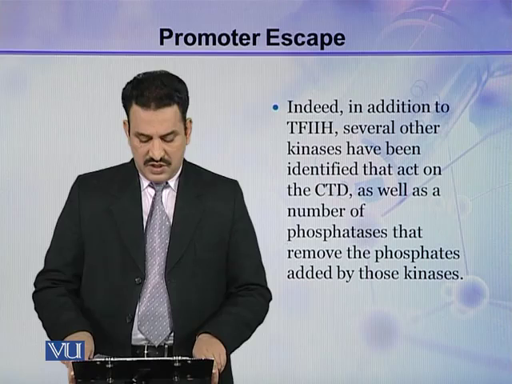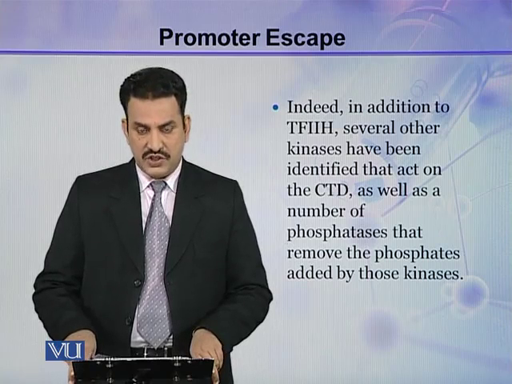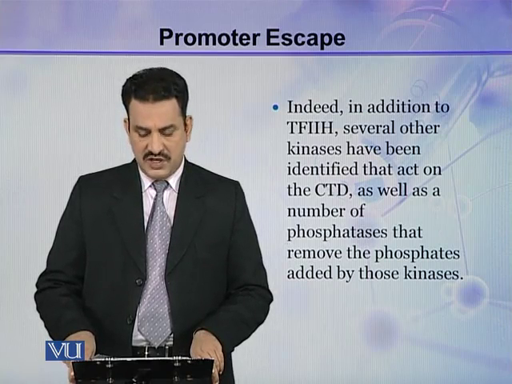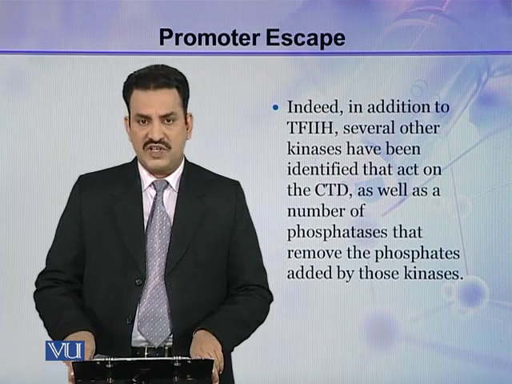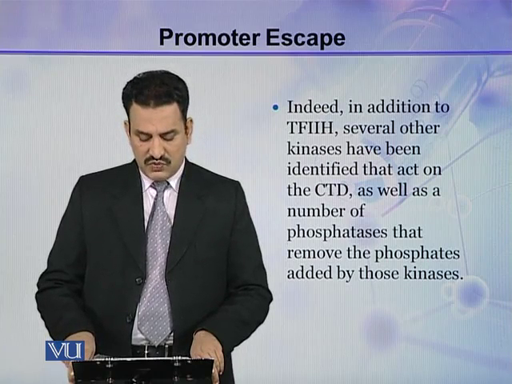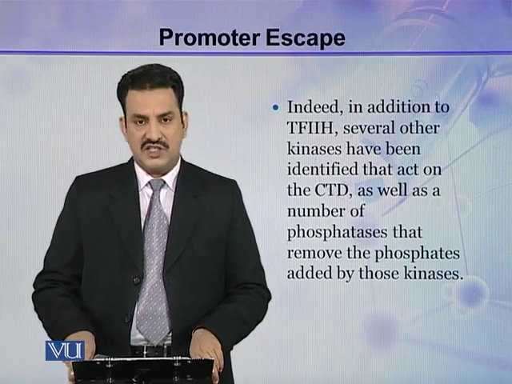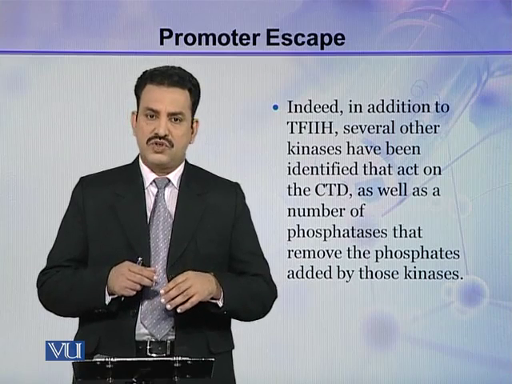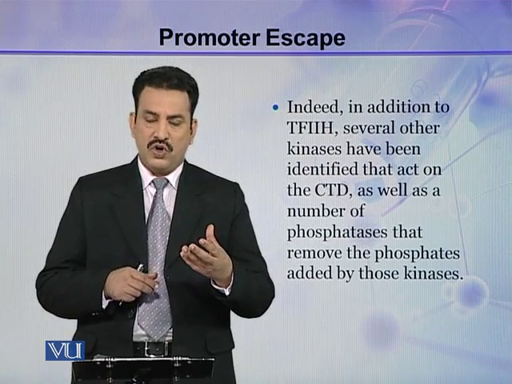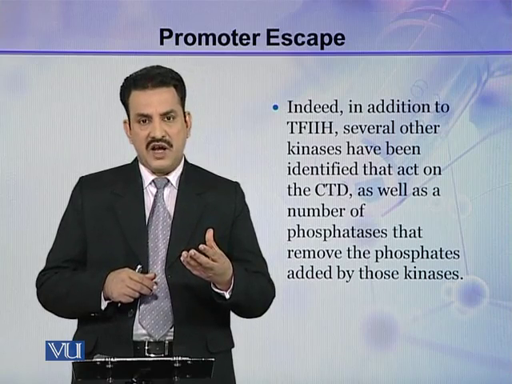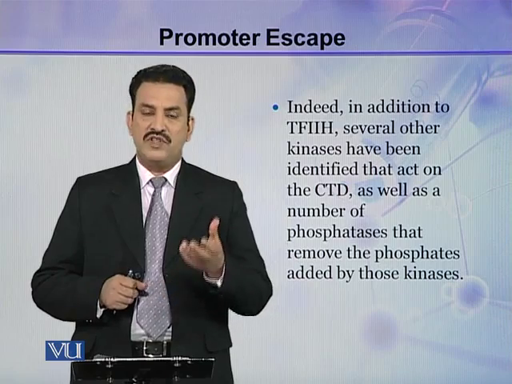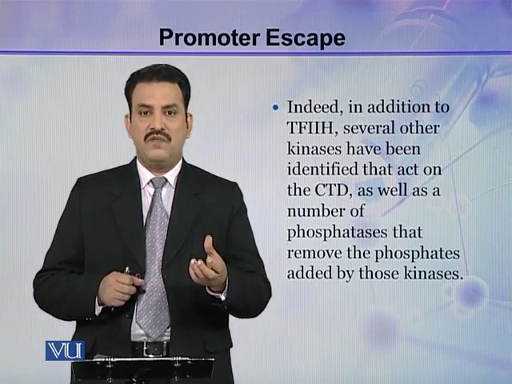Indeed, in addition to TFIIH, several other kinases have been identified that act on the CTD, as well as a number of phosphatases that remove the phosphates added by those kinases. So there are many kinases which add phosphate groups to the tail of Pol II, and there are many phosphatases which are responsible for the removal of these phosphates from the tail of Pol II.